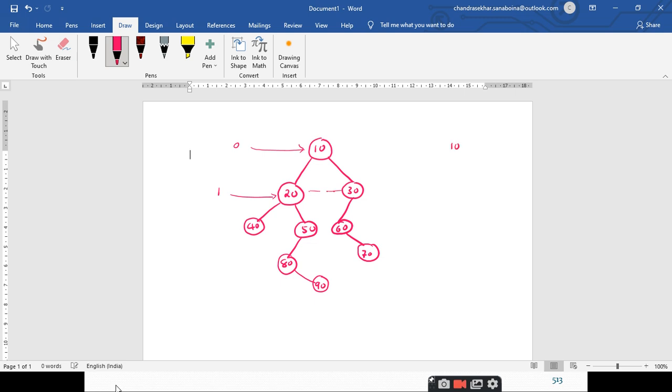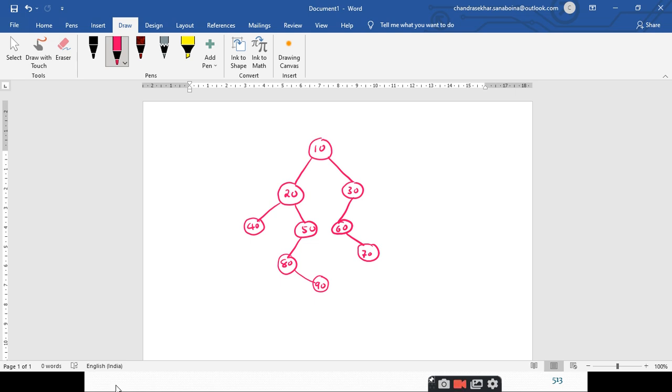Somebody will have a practice of drawing like this: 20 with a short leg and 30 drawn like this. If I draw like this, you may get confused that this 30 and 40 are in the same level, right? So while drawing the binary tree, you should be very careful that the left child and the right child are clearly distinguished, and similarly the nodes that belong to the same level should be carefully drawn in that level only, right? Don't extend it.